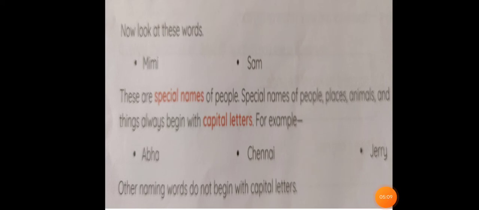See children, you have a name, I have a name. You have a particular name. Everyone doesn't have the same name as you have, right? Like that only. That's why those names are called special names. And all the places, animals and things have their special names. They have their particular name, and they always begin with capital letters. As you know, Hubballi, where we stay, Chennai is a place, Abha is the name of a girl, Jerry is the name of a pet dog or pet cat.